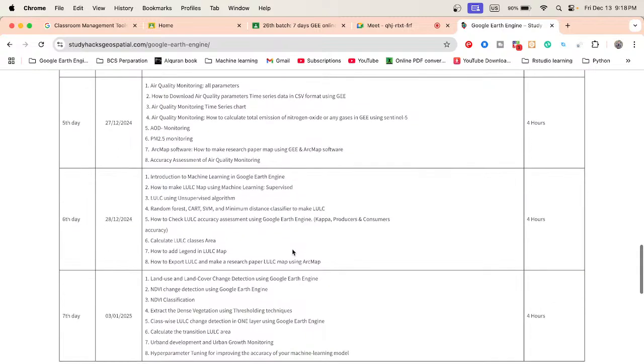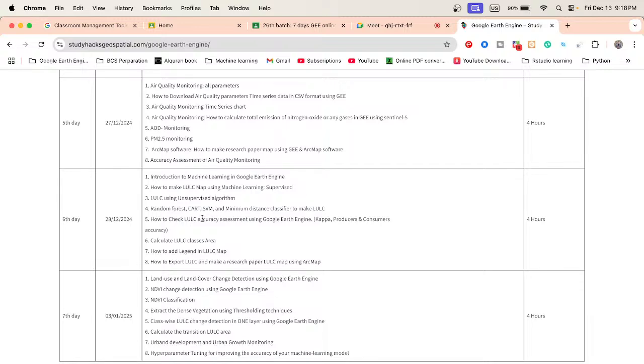And on the sixth day, mainly in this case we try to discuss machine learning methods. Basically we can easily use different types of machine learning in Google Earth Engine. This type of machine learning is built in. We just call these supervised classifiers, mainly random forest, CART, support vector machine, and minimum distance. Just call them, and then we can easily perform this type of machine learning for land use land cover classification, crop type classification, or different types of classification purposes.